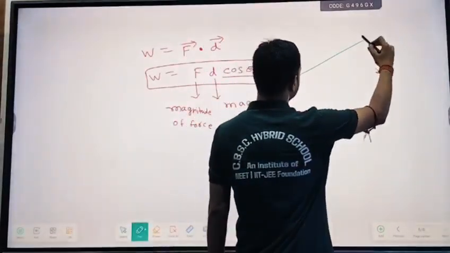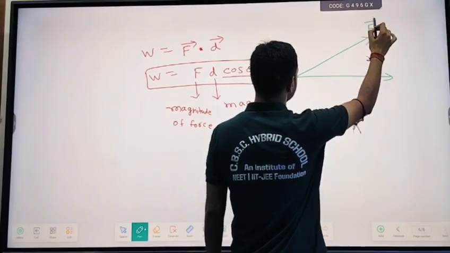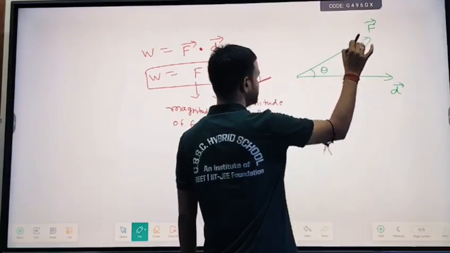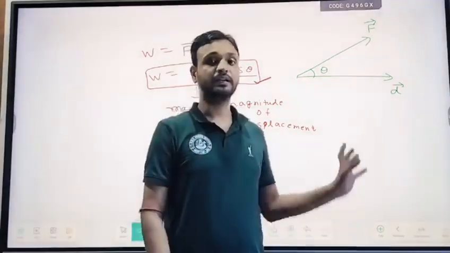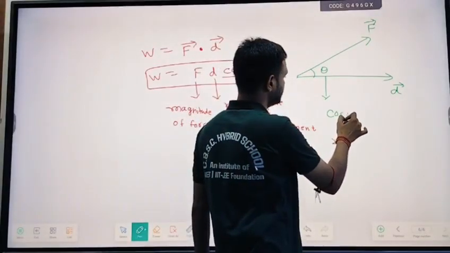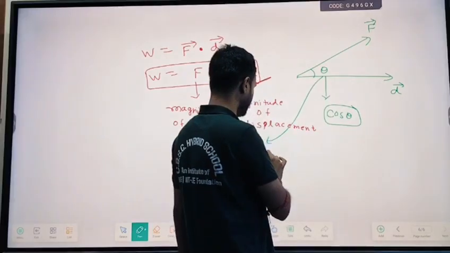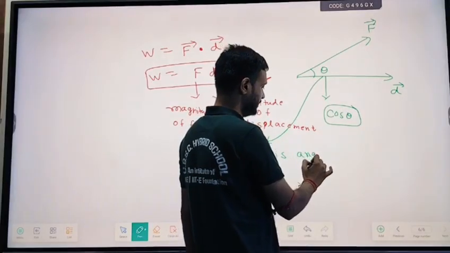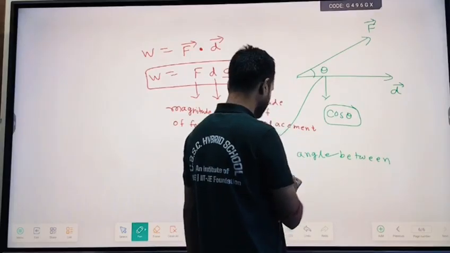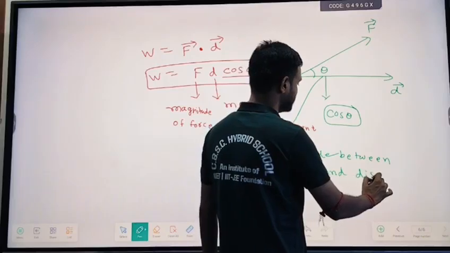Suppose that the force and displacement make some angle, and let that angle be theta. From this theta we get the cos theta. So what is theta? Theta is the angle between force and displacement.